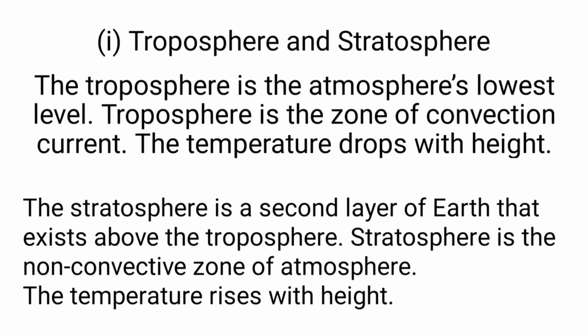I. Troposphere and stratosphere. The troposphere is the lowest level of the atmosphere. Troposphere is the zone of convection current. The temperature drops with height. The stratosphere is the second layer of the earth's atmosphere that exists above the troposphere. Stratosphere is the non-convection zone of the atmosphere. The temperature rises with height.